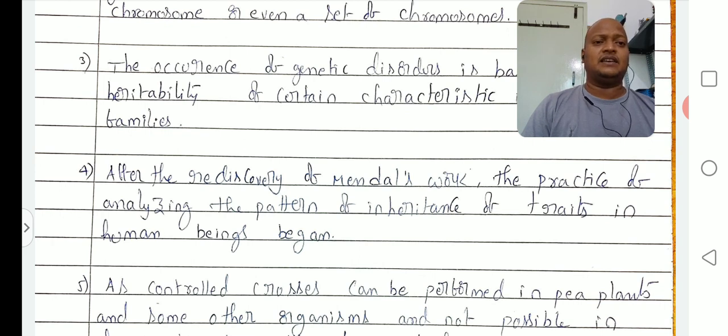Three scientists rediscovered Mendel's work: Hugo de Vries, Carl Correns and Tschermak. The practice of analyzing how characters are inherited from one generation to another began after 1900, right?